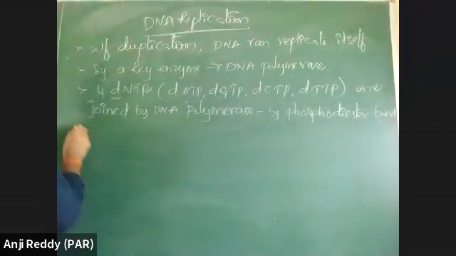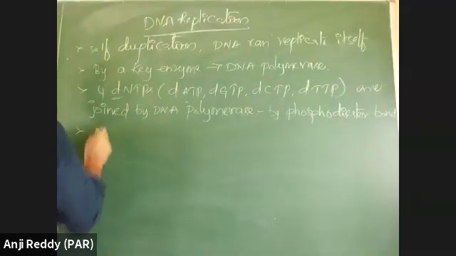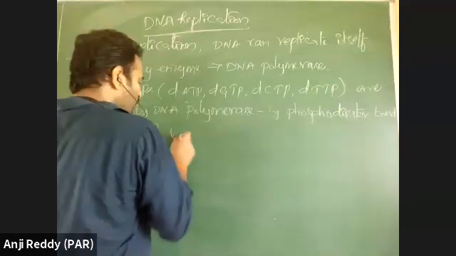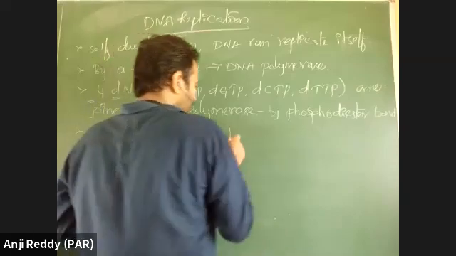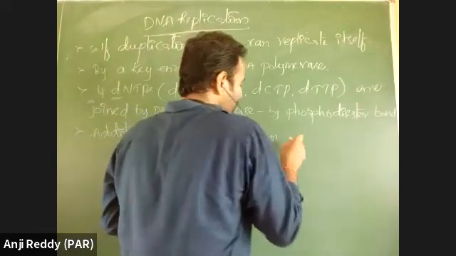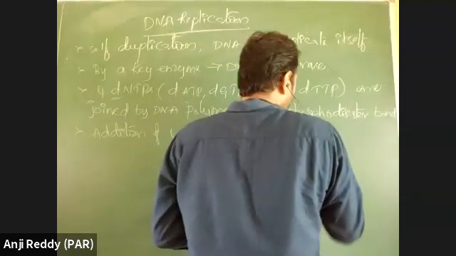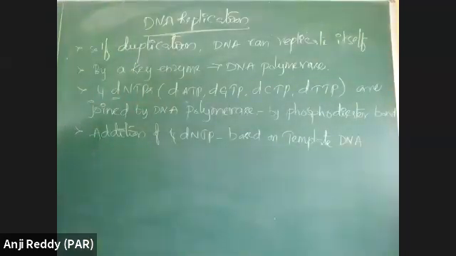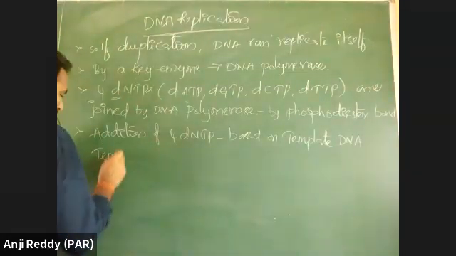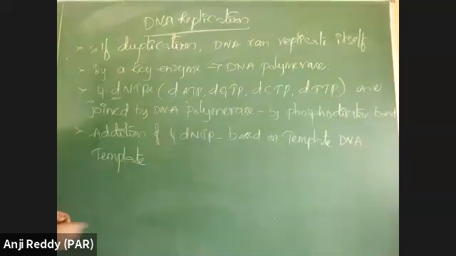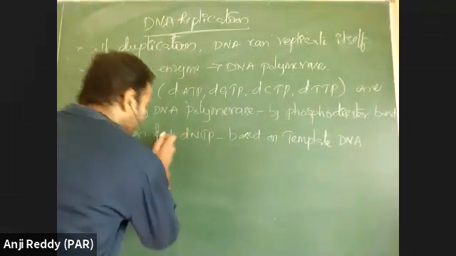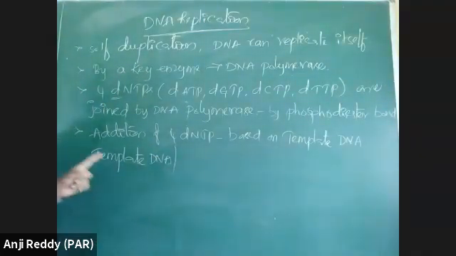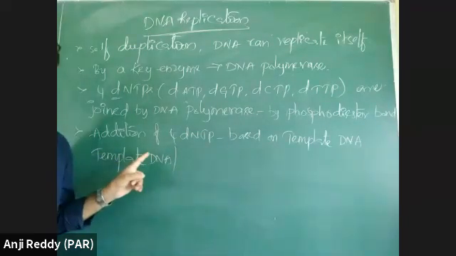Okay, but here the addition, meaning binding, of four deoxynucleotide triphosphates is based on template DNA. Here, what is the template? Not only DNA, RNA may also be a template, but in replication, DNA is the template.